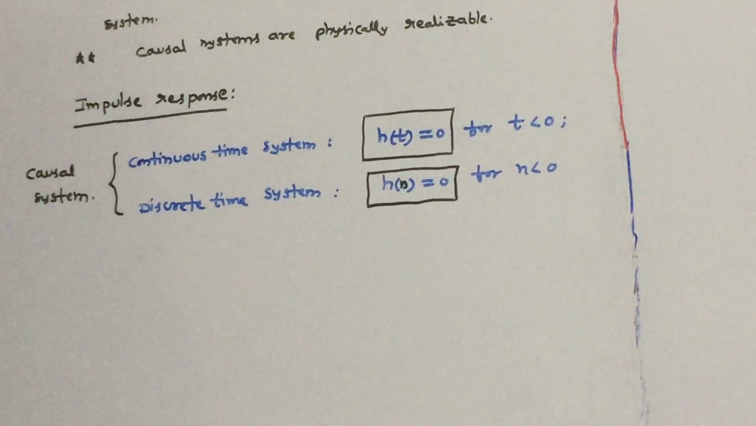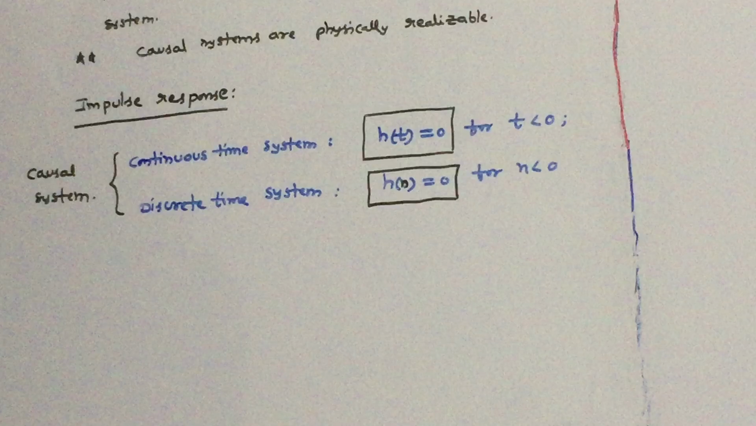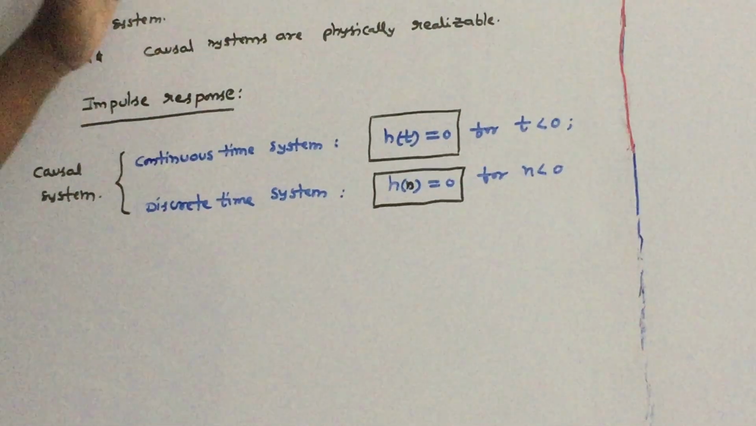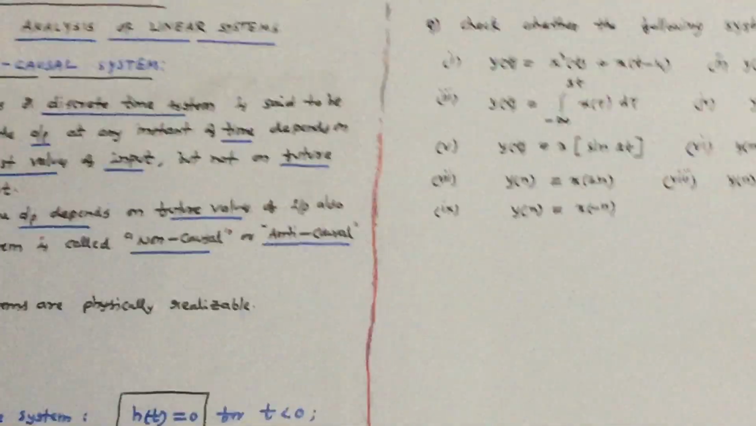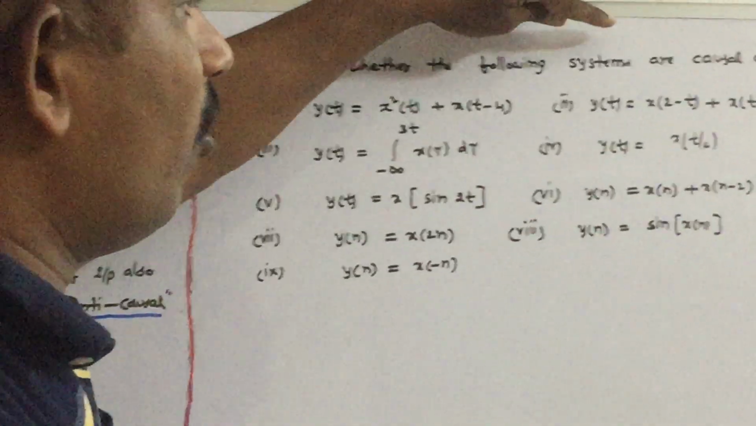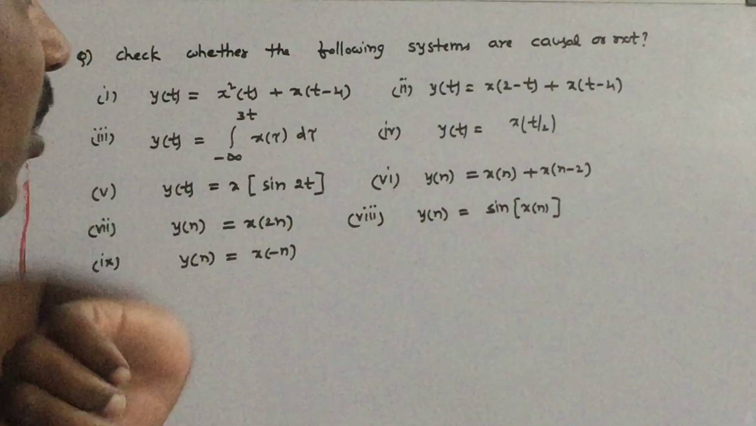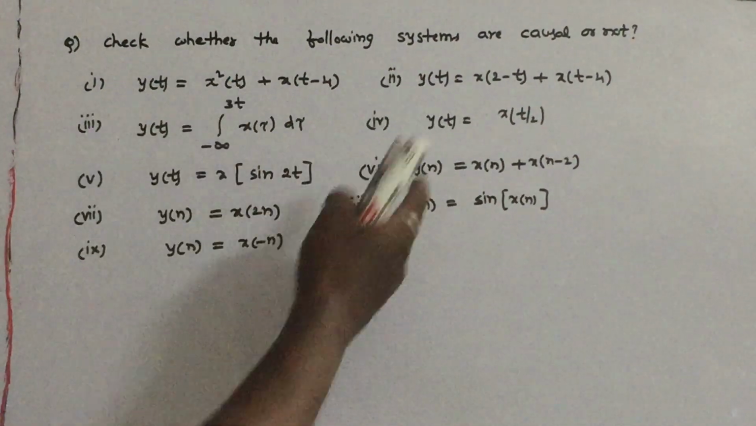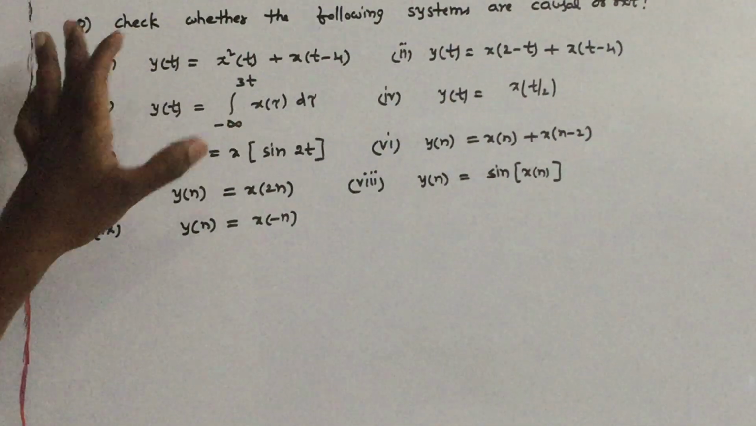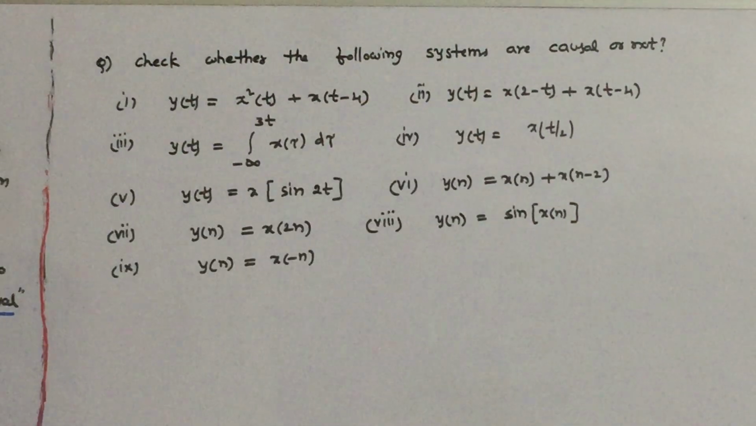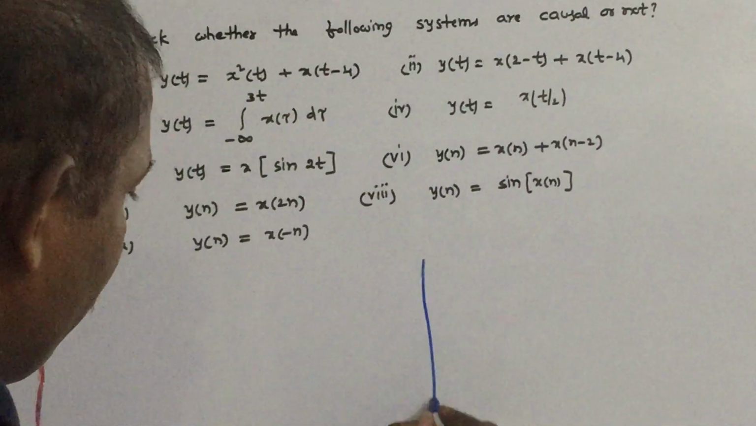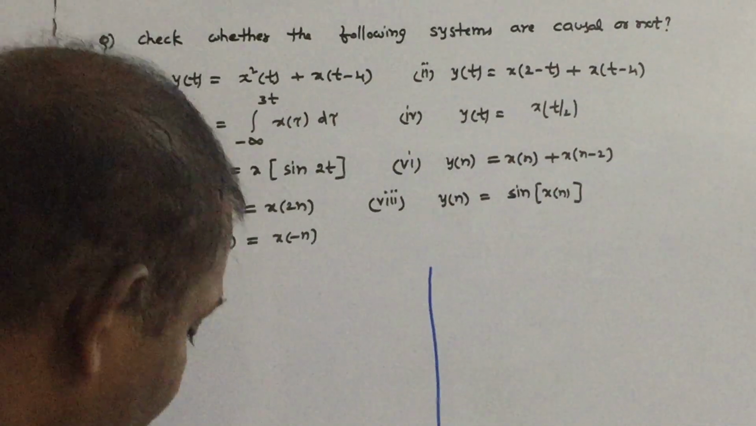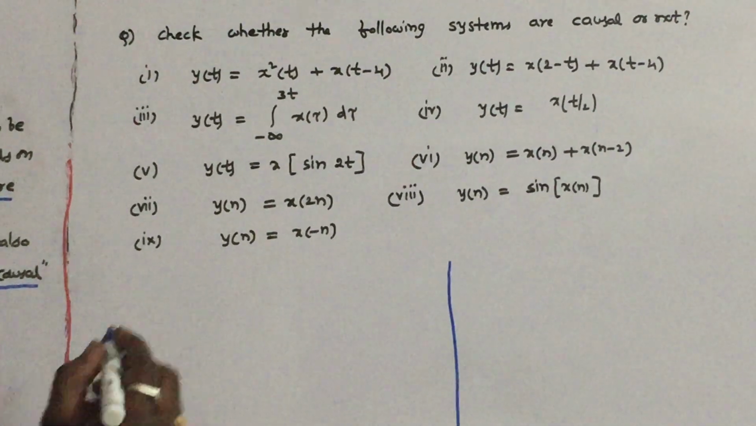So let us see some of the examples on causal and non-causal systems. Let us see these questions one by one. Check whether the following systems are causal or not. So here I have given some of the questions. Let us check whether these given systems are causal systems or not. So very simple questions. What is the first question?